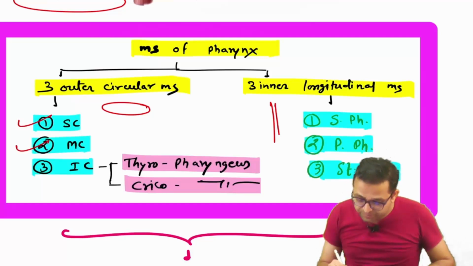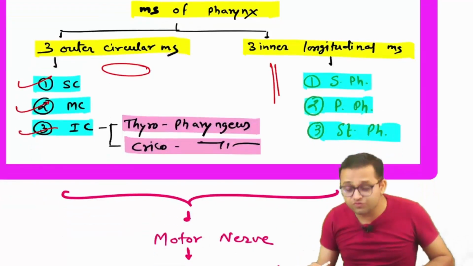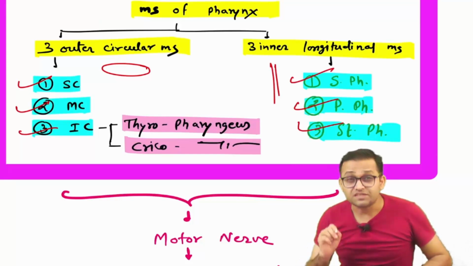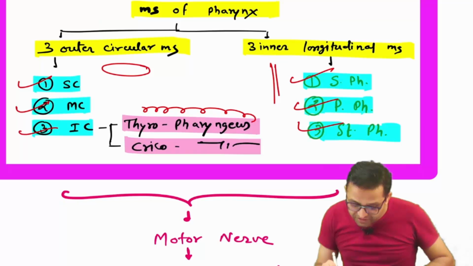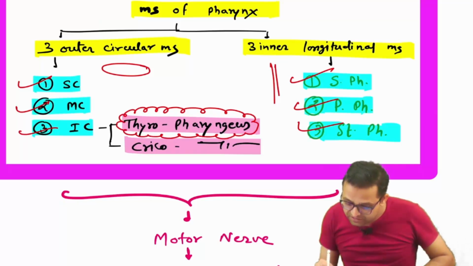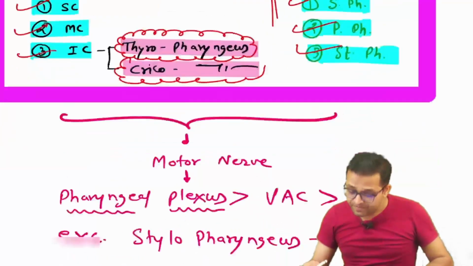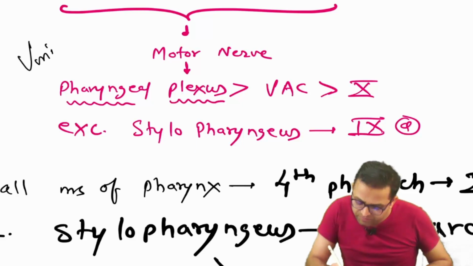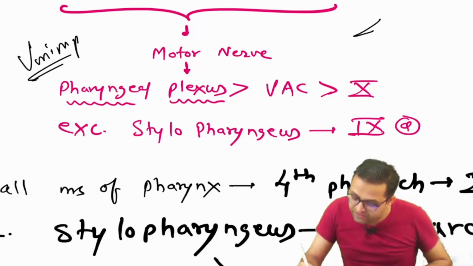So superior constrictor, middle constrictor, inferior constrictor. While the 3 longitudinal, we had seen salpingopharyngeus, palatopharyngeus, stylopharyngeus. Remember this inferior constrictor, again repeating, this is very important: thyropharyngeus, and the lower part is the cricopharyngeus. Okay, so motor nerve supply, most important. No excuse.